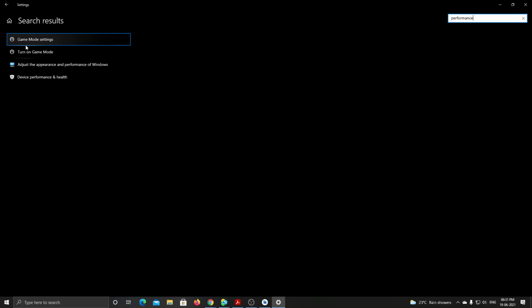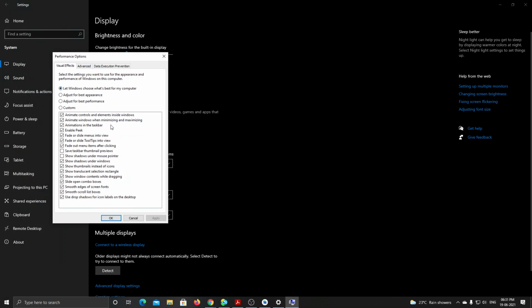Type performance, and it gives you Adjust the appearance and performance of Windows. Adjust it to the best performance. Once you are out of Android Studio, set it back to Let Windows choose.